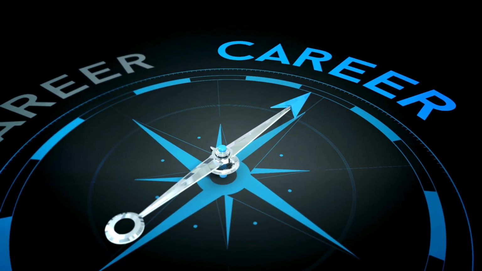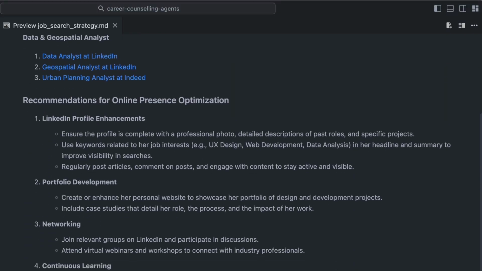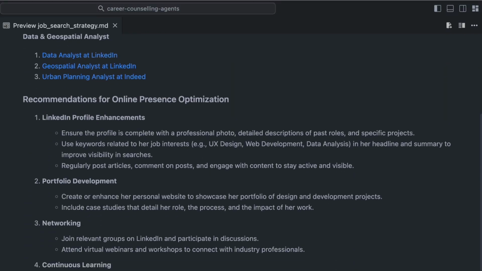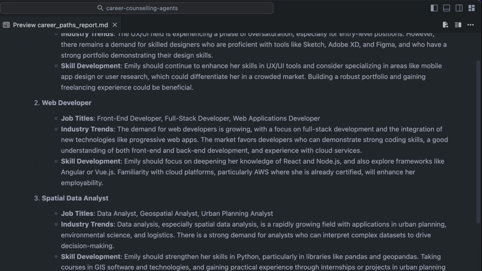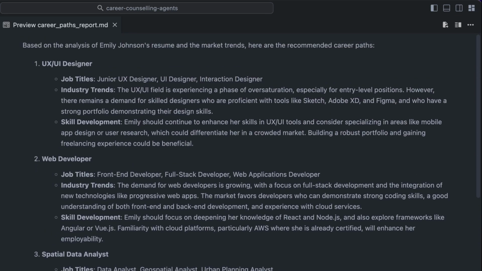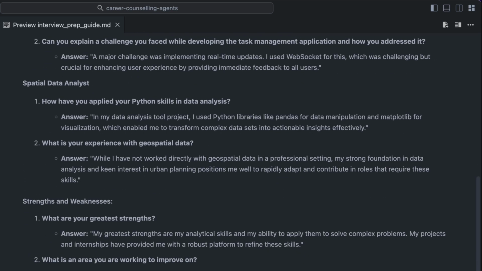personalized job recommendations. Our team will consist of 4 agents: Career Pathfinder, Job Search Strategist, Resume Strategist, and Interview Preparer. We'll assign specific tasks to each of these agents to help us achieve our goal of providing the best career counseling services to new graduates. By working together, these agents will cover all aspects of the job search process, ensuring comprehensive support for our users.